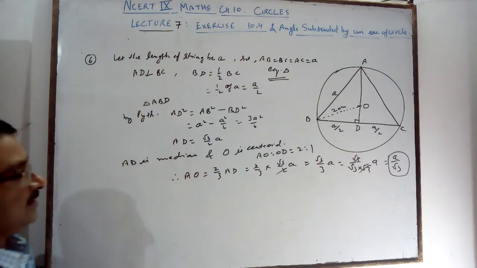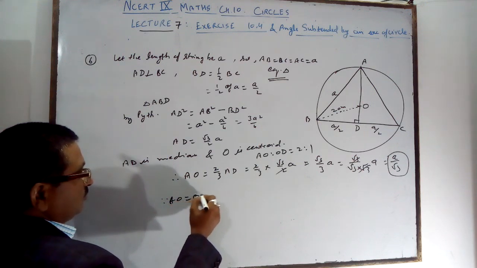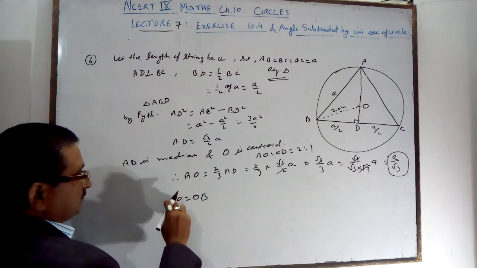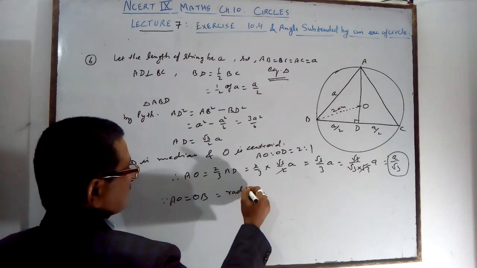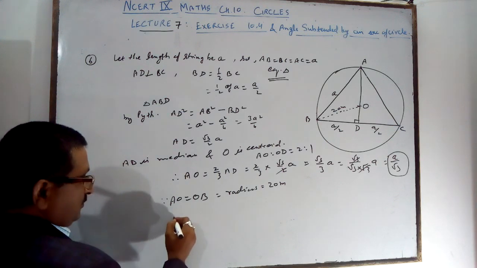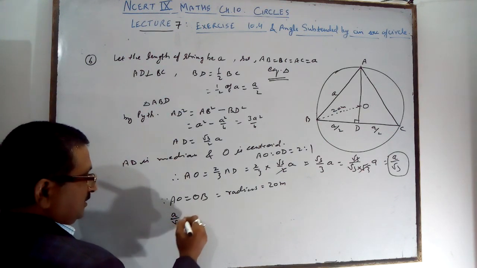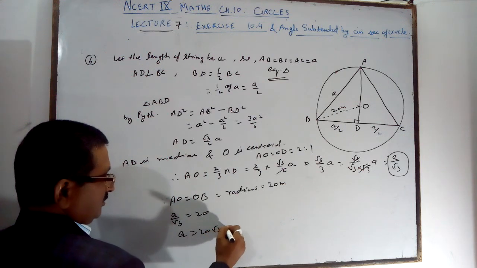AO is equal to OB, which is equal to the radius, 20 meter. So a upon root 3 is equal to 20. So a is 20 root 3 meter.